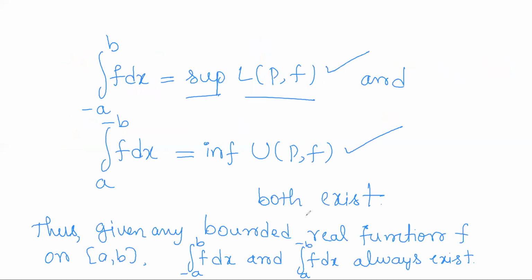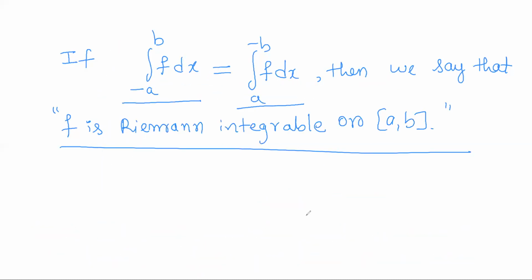Obviously, by our previous observations, the lower Riemann integral and upper Riemann integral will always exist, and their equality will imply that f is Riemann integrable on the closed interval a, b.